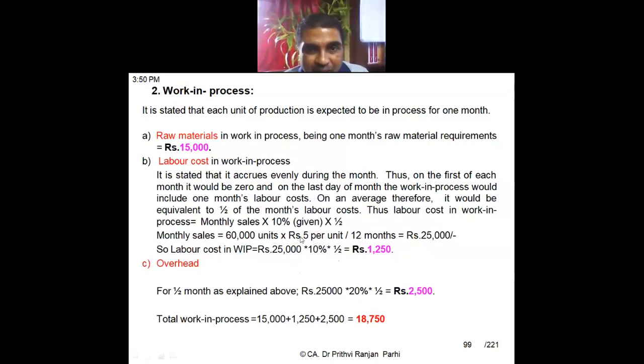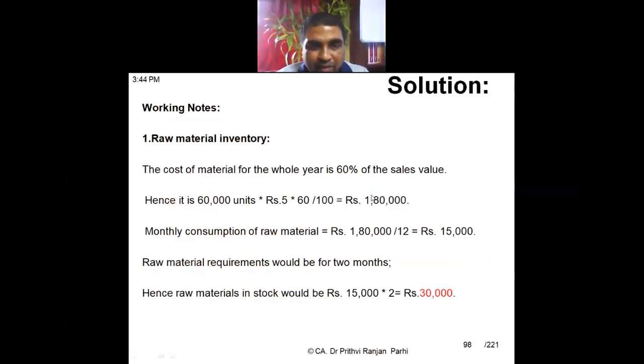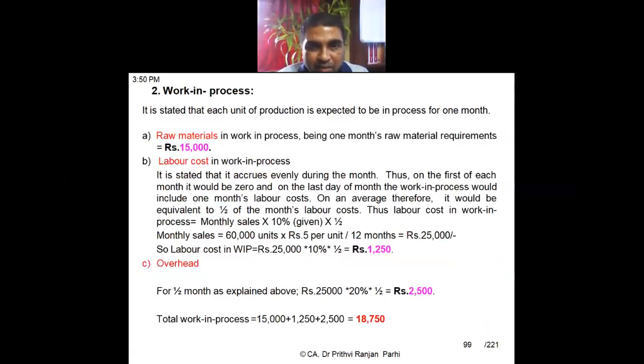What the question says is that 60,000 units is the previous year's production. So this computation is okay. 60,000 is the annual production.